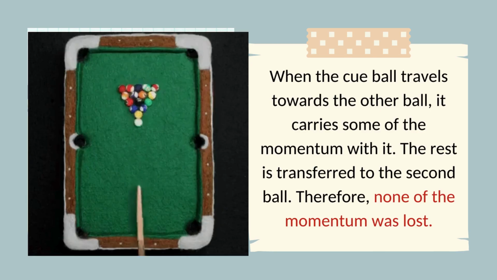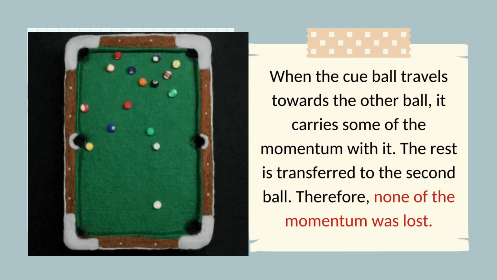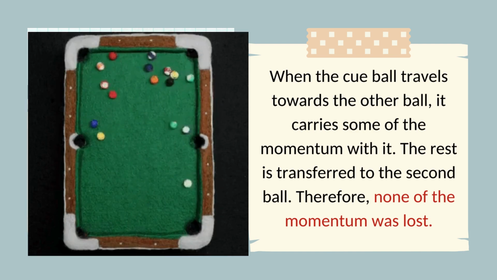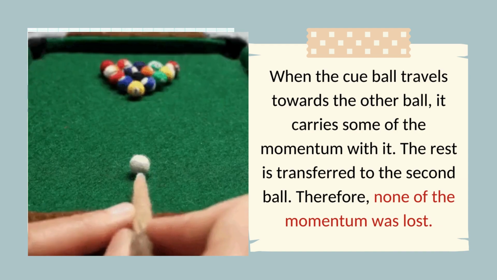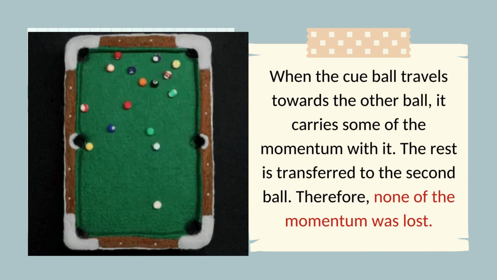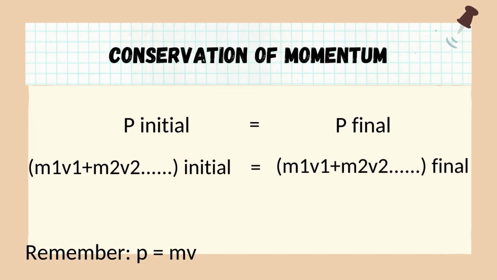So when the cue ball travels towards the other ball, it carries some of the momentum with it. The rest is transferred to the second ball. Therefore, none of the momentum was lost, only transferred. So using an equation, we can say that the P initial, or the initial momentum of an object, is equal to the final momentum of an object. Remember, class, that momentum is equal to the product of mass and velocity.